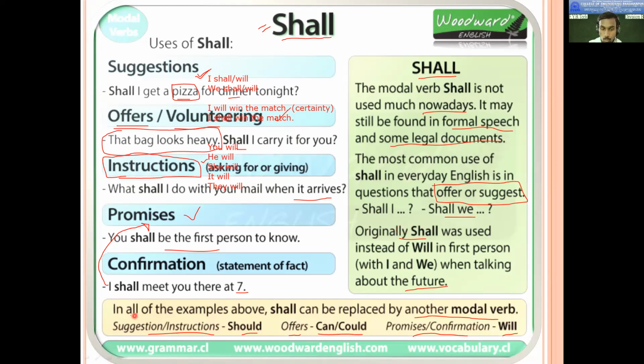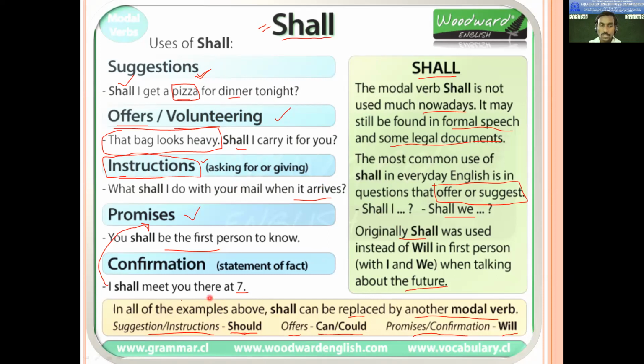Again, remember this note. In all of the examples above, shall can be replaced. It does not mean only shall is for suggestion or offers; you can use other modal verbs also, like should. So it is shall I get a pizza for dinner tonight? You can say should I get also. That is right. It is not only shall, but you can say should I get a pizza for dinner tonight? That is going to be correct. So this way you can try to understand.